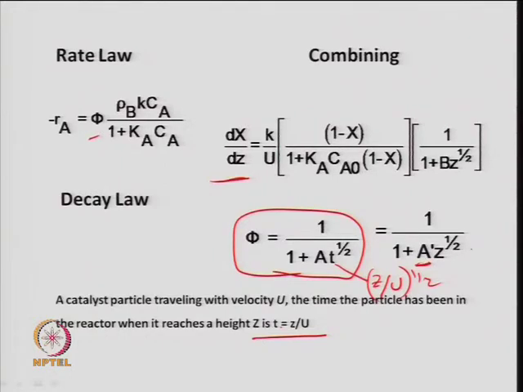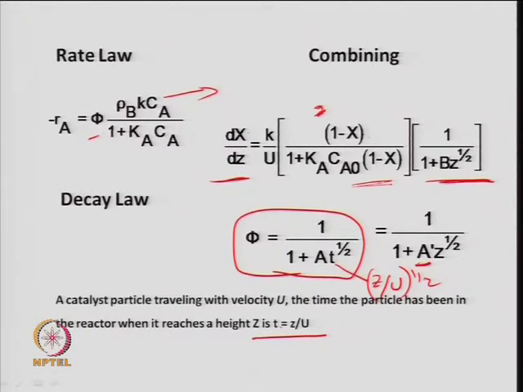So, if you combine your expression now by substituting C A naught 1 minus x a, that expression has come now in this form: d x a by d z is equal to, all other terms as usual, times 1 minus x divided by 1 plus k a C A naught 1 minus x, times phi, which is the deactivation function. So, one can very easily write this either in terms of the bulk density or in terms of the volume of the reactor and volumetric feed rate. So, this is how the deactivation function and the main rate of reaction are correlated.